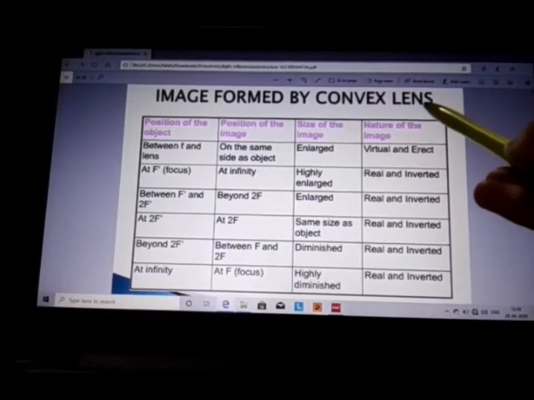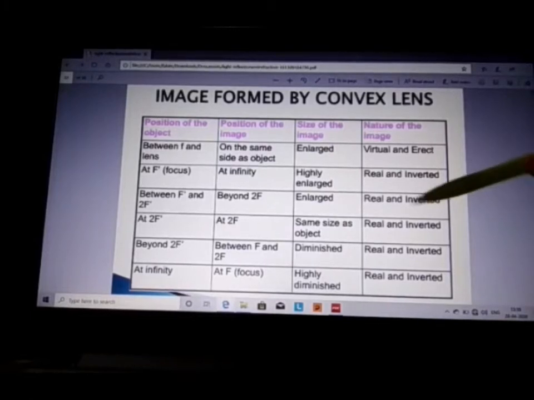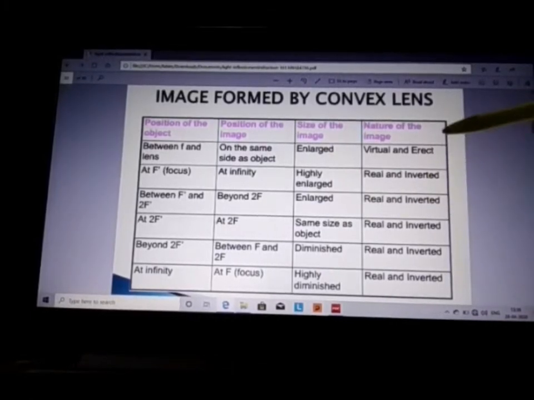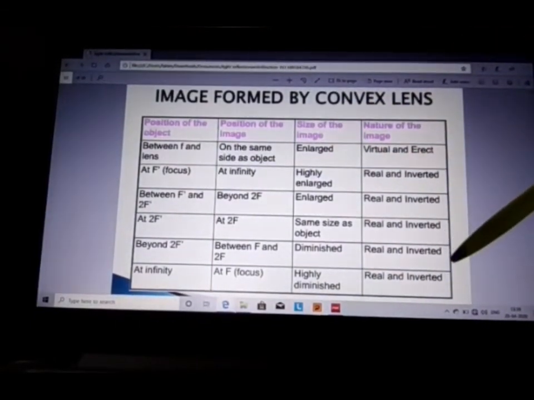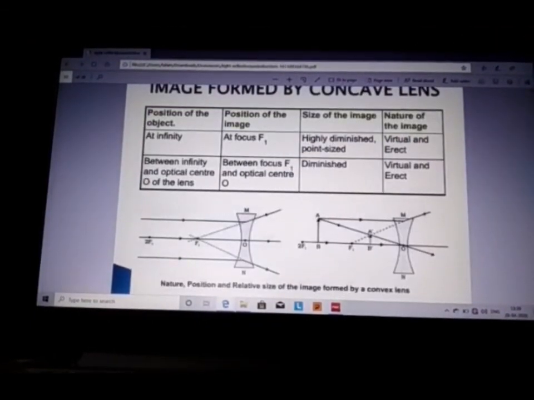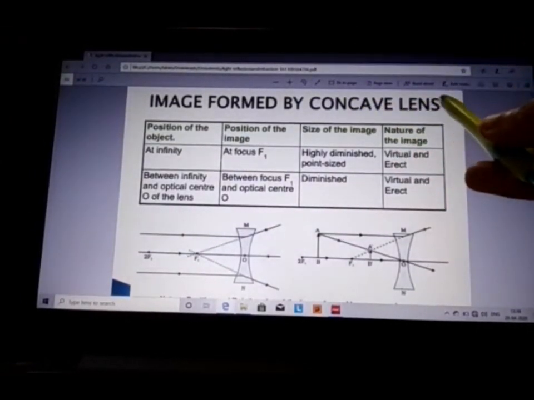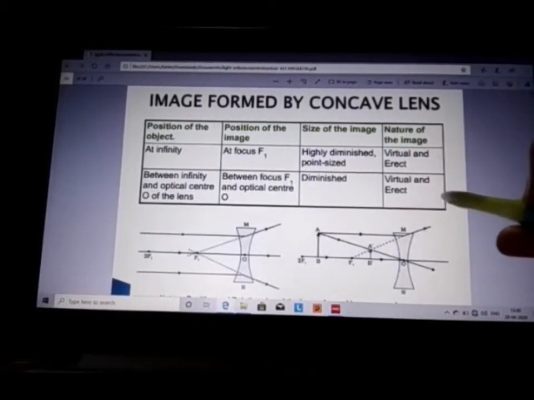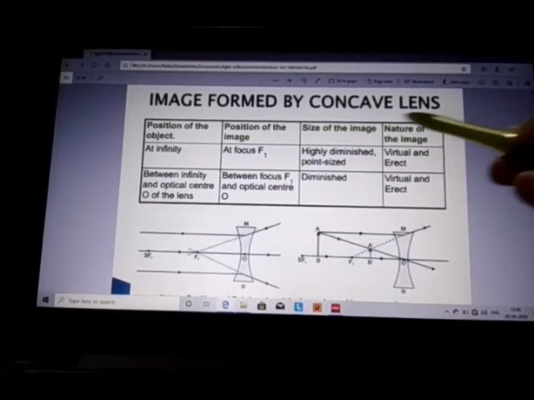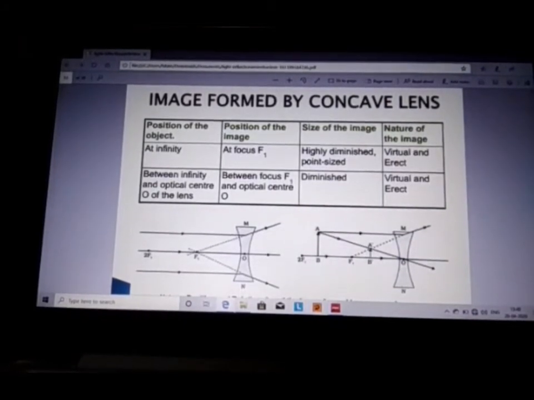These are the 6 cases of convex lens which we have just earlier discussed. So this is in the form of table format. You can write in your copy. In the same way, these are the image formation, that is the 2 cases for concave lens. In concave lens, there are only 2 cases. So these are the 2 cases for concave lens. You can also write in this table format.